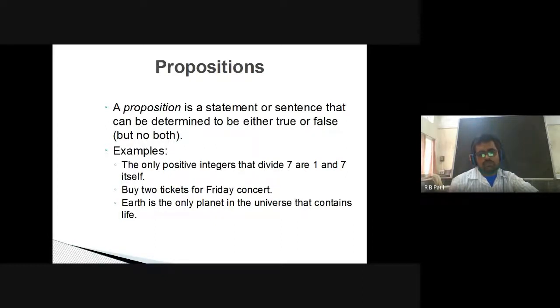This is not a proposition, because it is not a statement which fulfills the terms of mathematical logic. And the third one, Earth is the only planet in this universe that contains life, is a proposition.